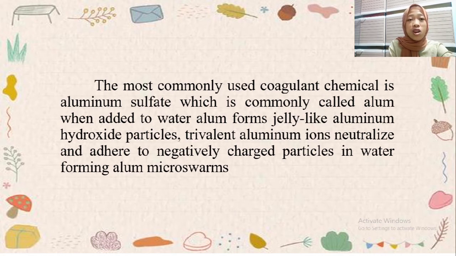The most commonly used coagulant chemical is aluminum sulfate, commonly called alum. When added to water, alum forms jelly-like aluminum hydroxide particles.